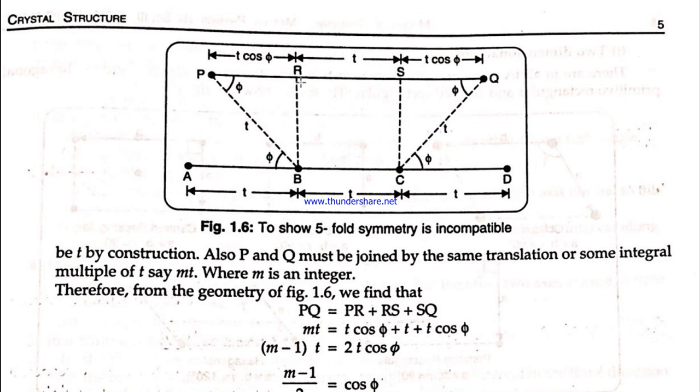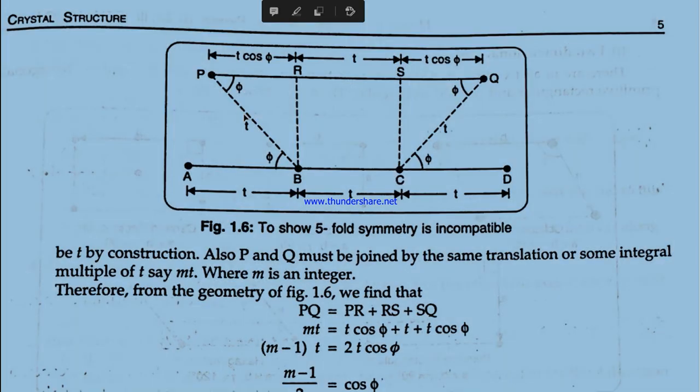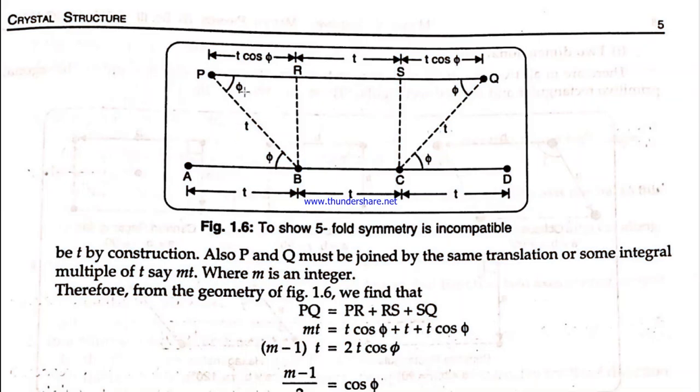Now if you take this right-angled triangle PRB, in this triangle we apply cos phi. Why are we applying cos phi? Because we want to find the value of PR. PR is the base of this triangle, and the hypotenuse is PB, so we use base upon hypotenuse. That will be PR by t is equal to cos phi, which leads to PR equal to t cos phi.